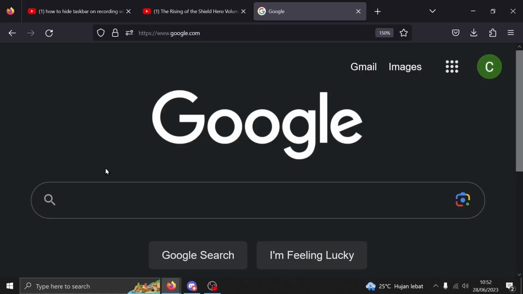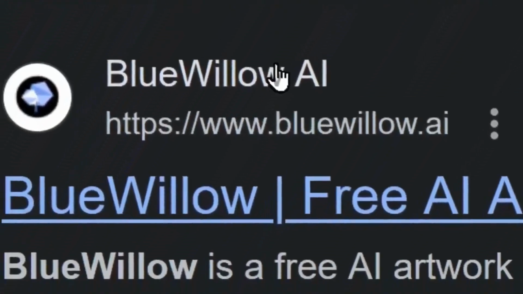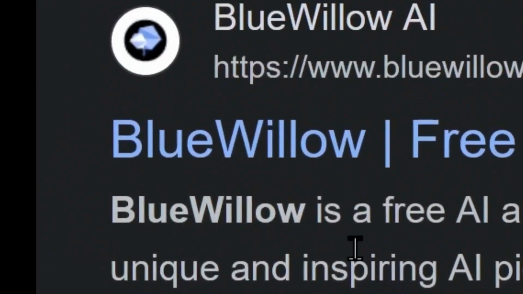You might have already installed Discord, so here's a similar alternative. Albeit it's not as advanced as Midjourney at this time of recording. It's called Blue Willow. Just search it on your favorite browser. It should be the first result.